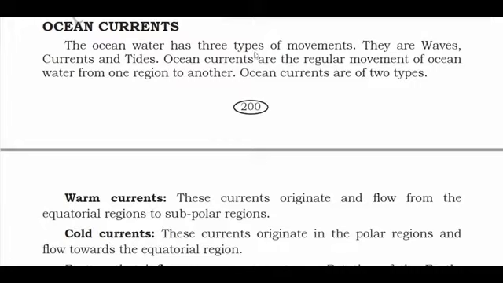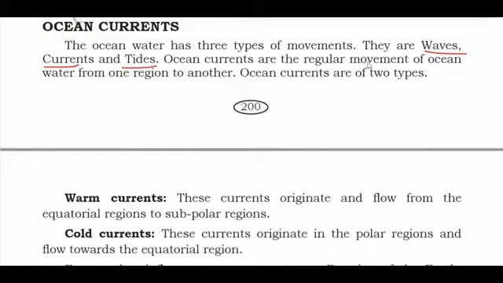The ocean water has three types of movements. Okay, ocean currents. Current means what? It is like a movement. So ocean water has three types of movement. They are waves, currents, and tides. So what are the movements of the ocean? They are called waves, currents, and tides.